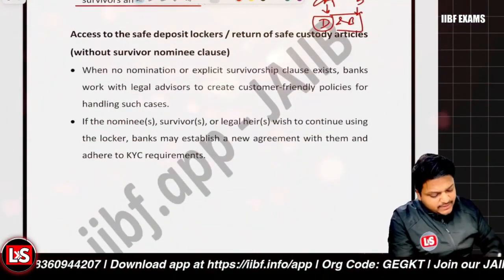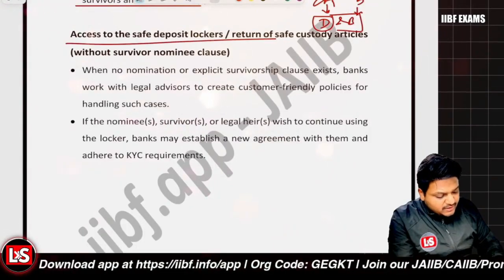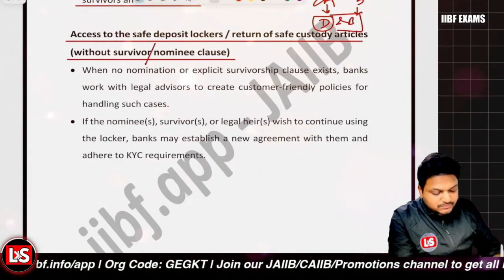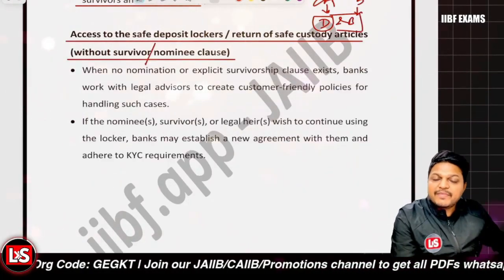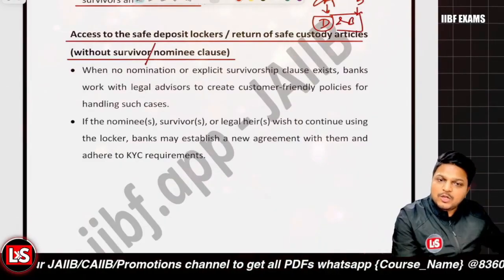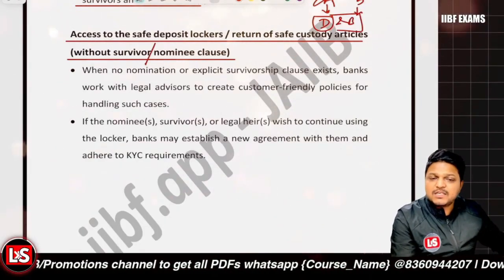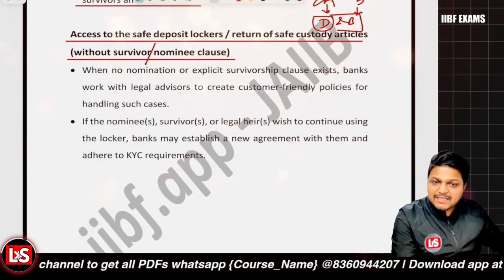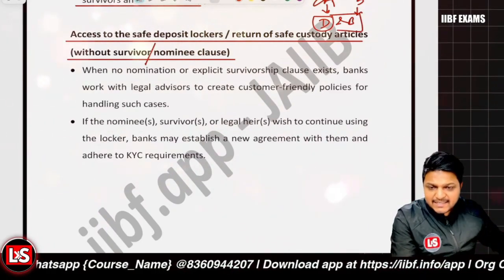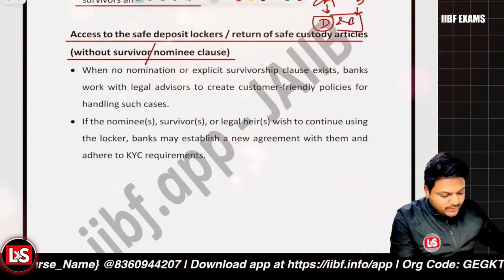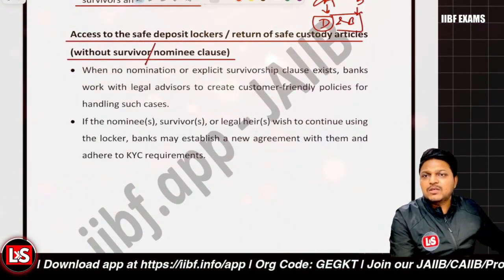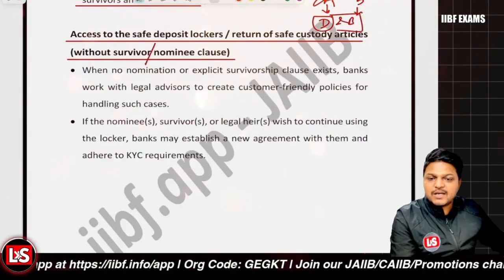Then it's the case related to access to the safe deposit locker and return of safe custody articles without survivor or nominee clause. When there is no nomination, then definitely the legal process will be there. The bank is to execute the agreements with the legal heirs, and the bank is to comply with the KYC guidelines. All those things are to be done. Only then will the account access be given to the successors. Clear with it so far?